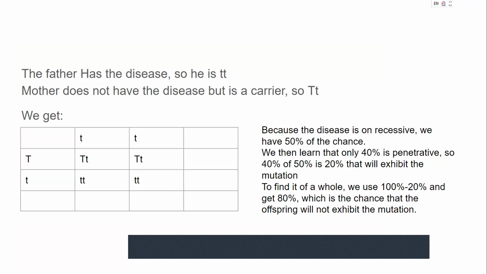Because the disease is on the recessive side, we put them in the Punnett square, and we get that there is only a 50% chance that it would come out to two lowercase t. We then learned that the disease is only 40% penetrant, so 40% of 50% is 20% that will actually exhibit the mutation. So in order to find it as a whole, we use 100% minus the 20% and get 80%, which is the chance that the offspring will not exhibit the mutation, but might still contain the genetic variation for the mutation.